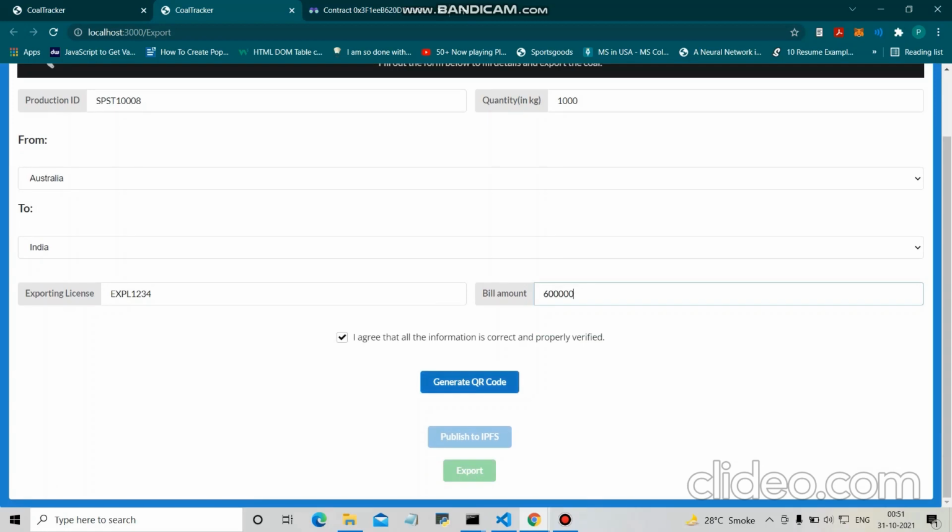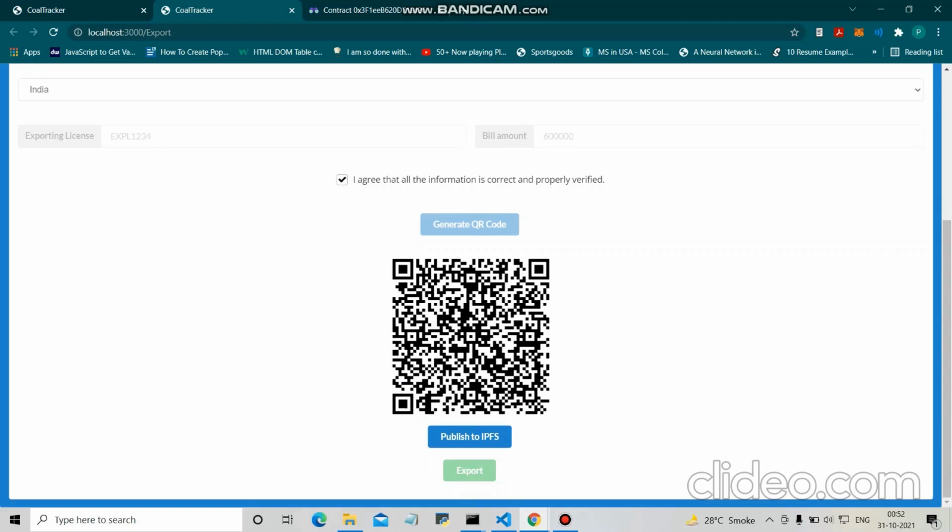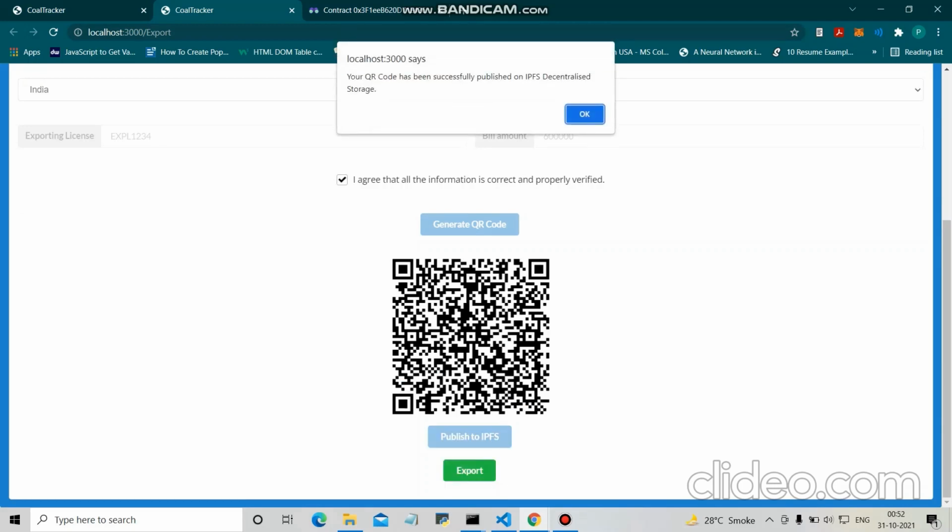And now we generate the QR code for this particular production of that particular coal. As I generate the QR code, I am using a decentralized storage, which is IPFS storage. I have to publish this QR code to the IPFS for further verification. So I click on the IPFS. You can see that the QR code has been successfully published on IPFS decentralized storage.